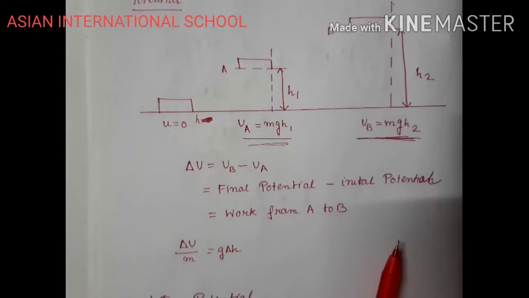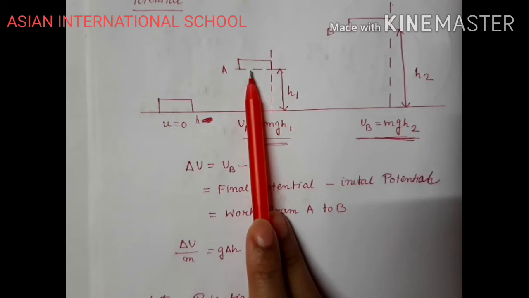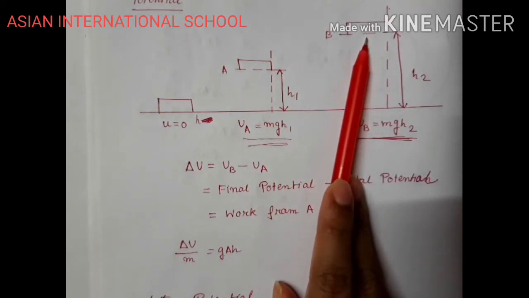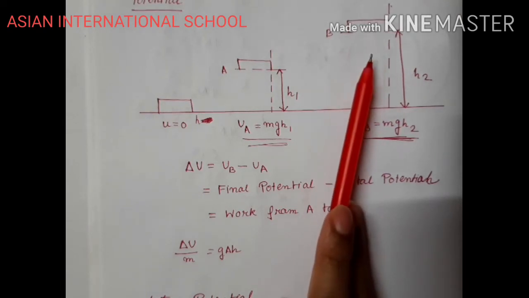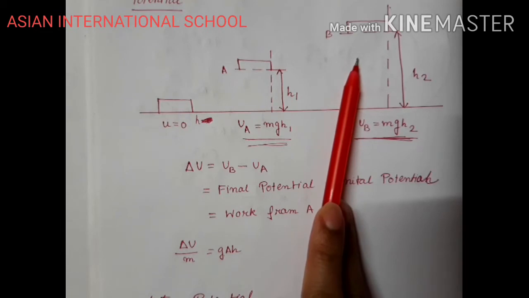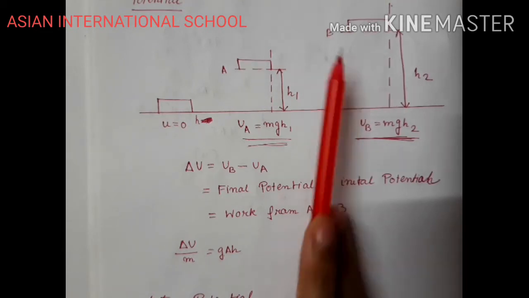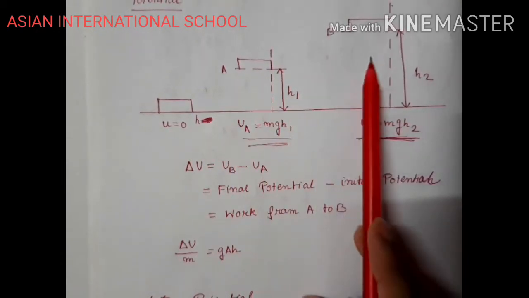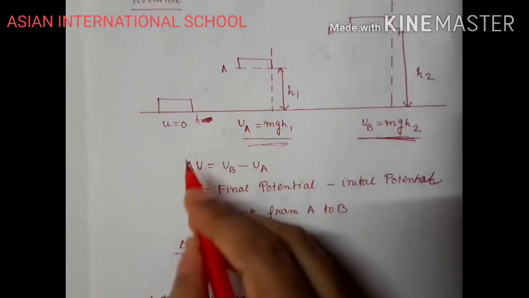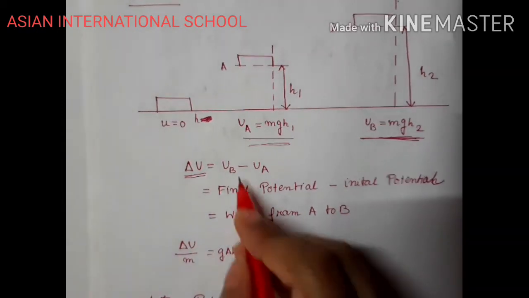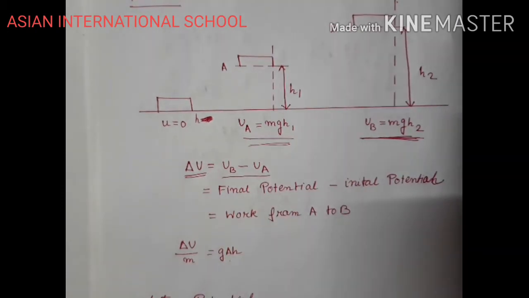But now we are defining potential in such a way that I have the object at position A, and now I am bringing it to position B. Remember one thing, the word potential cannot be defined alone. We can define potential difference, and for that we need to compare. So from here the body is being displaced here. What is the change in energy? We can mark this change in potential as del U, equal to higher potential minus lower potential.